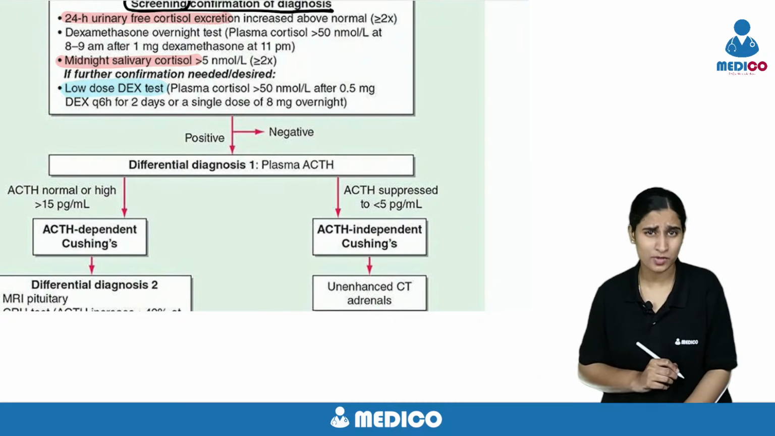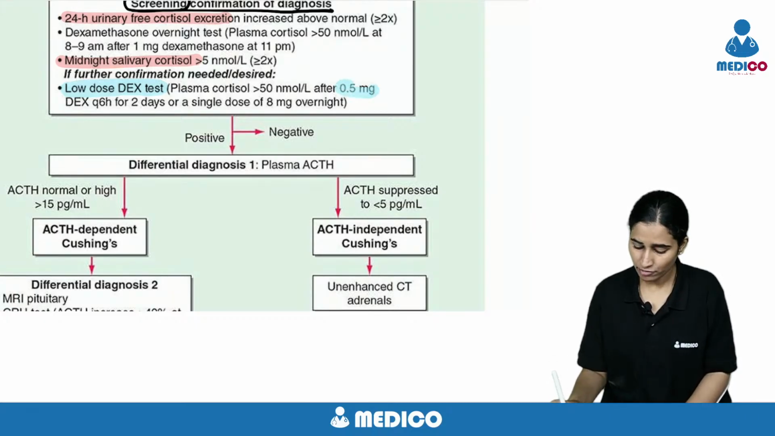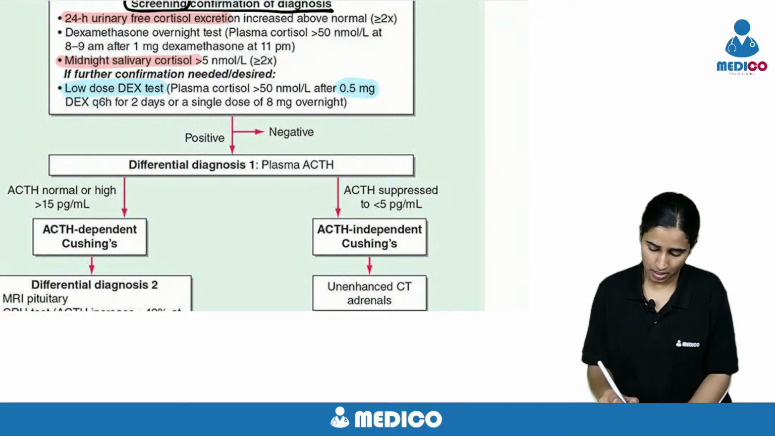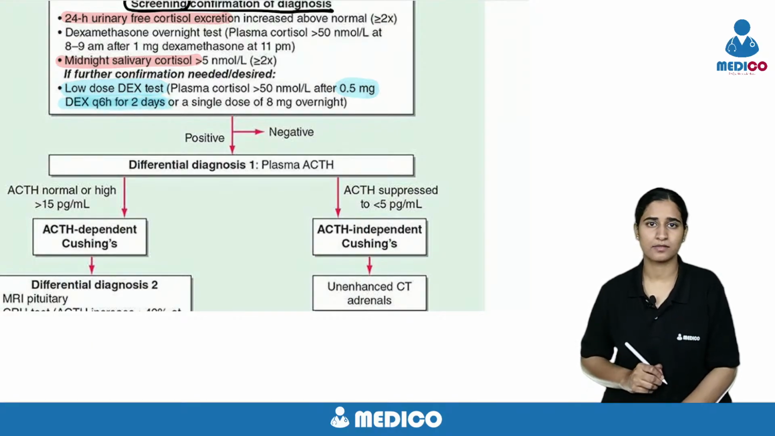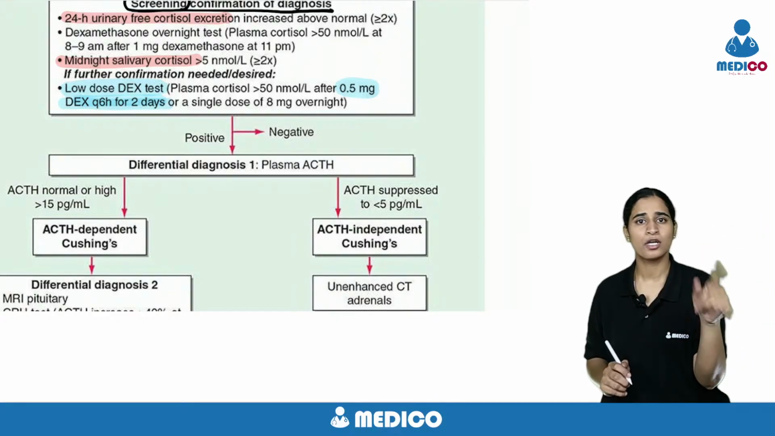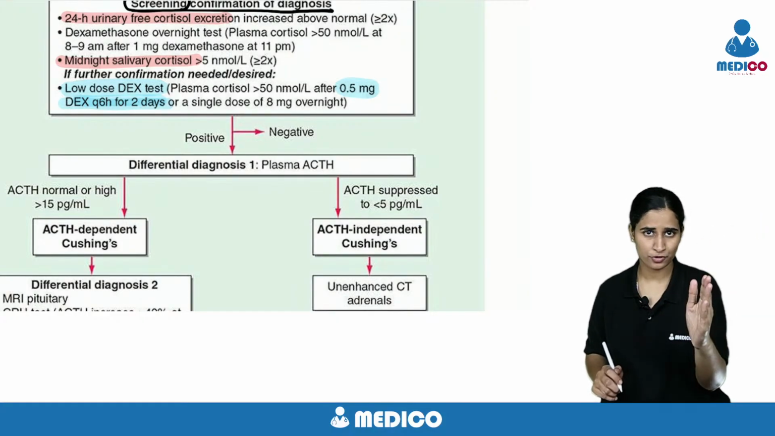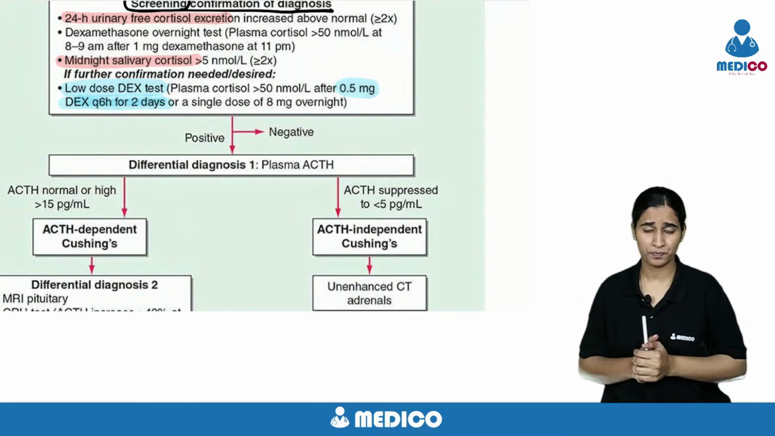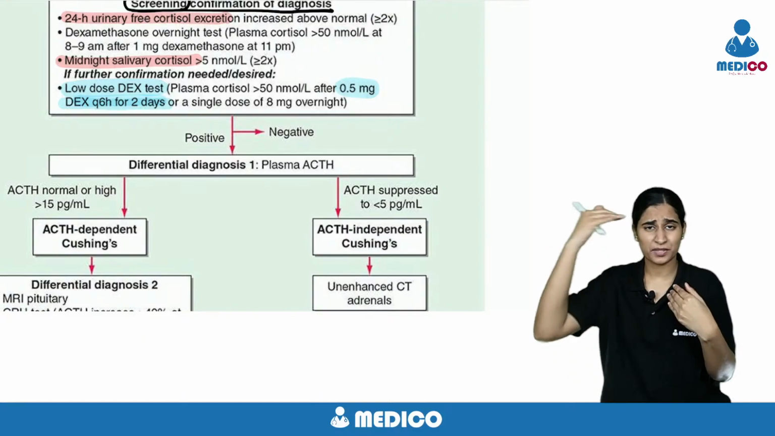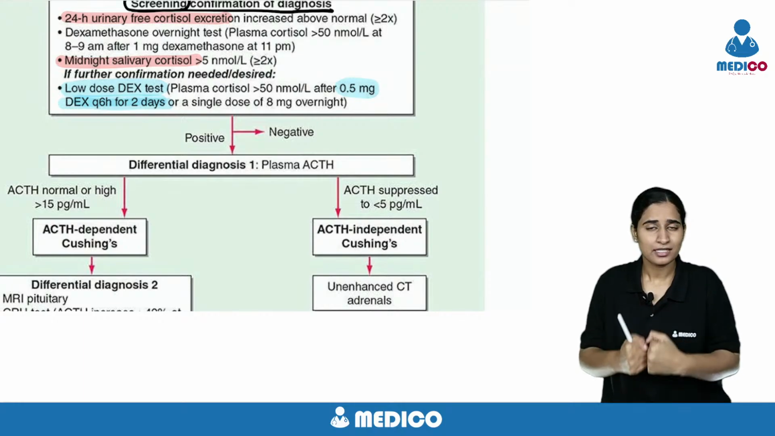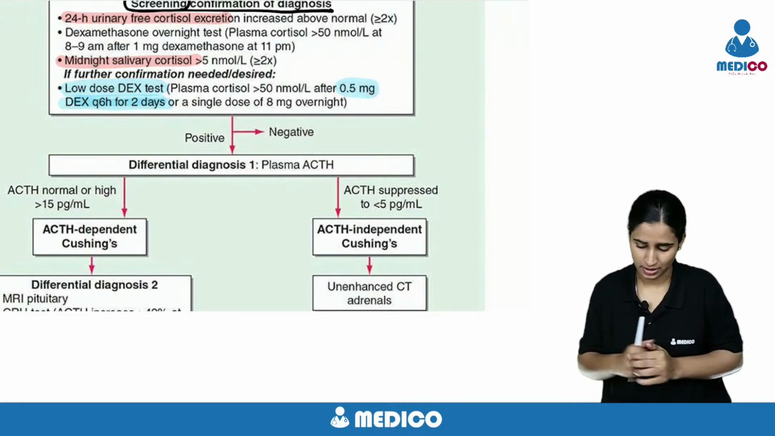What is the low dose dexamethasone test? I will give 0.5 mg tablets of dexamethasone every 6 hourly for 2 days. So 2 days, every 6 hourly, that is 8 tablets of 0.5 mg dexa he should take for 2 days, and he should come to me. After that, I will check for serum cortisol. If you take dexa, that will suppress ACTH and your serum cortisol should be suppressed. If it's suppressed, that means it's not Cushing's.